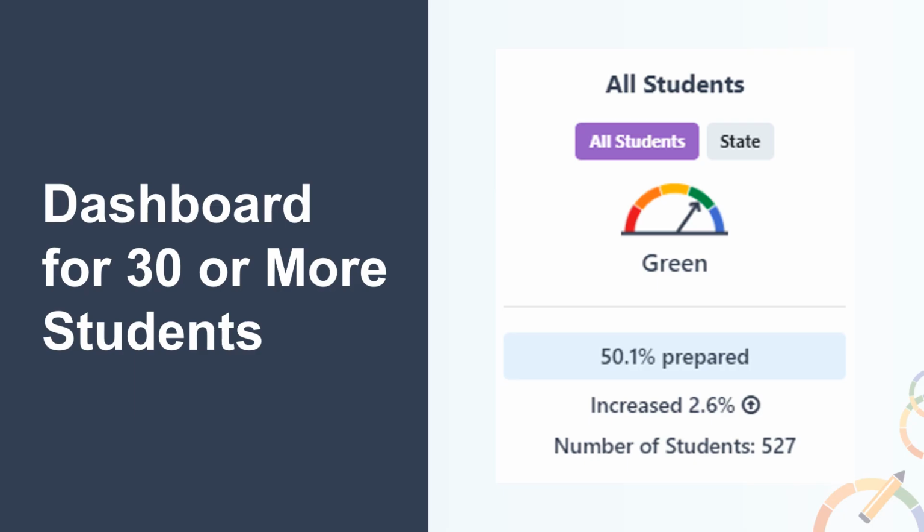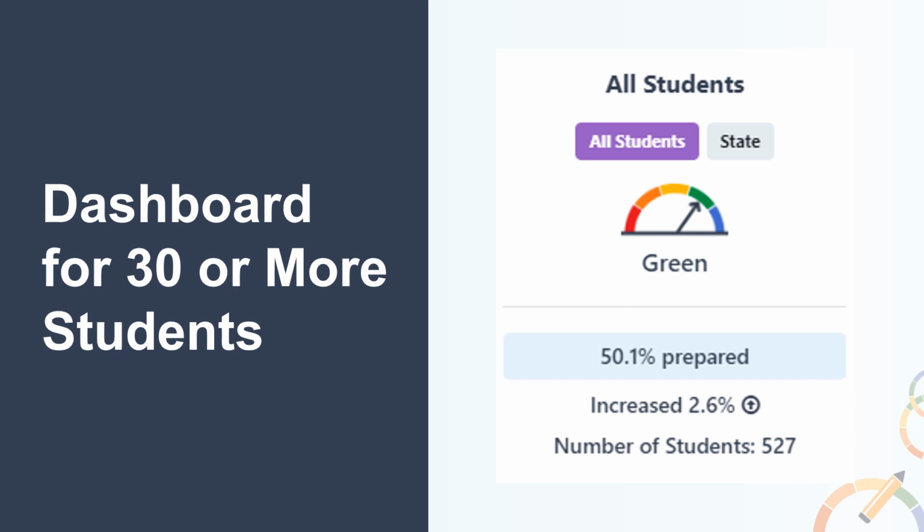Next, we want to review what the accountability N size thresholds are and how they will be displayed on the 2024 dashboard. If the N size is 30 or more students in the denominator, then the CCI is reported on the dashboard along with status and change data. There is an option to select the student group or compare it to the state student group results. In the card seen here for the all student group, the performance level or color is green with the gauge pointing to the green color.